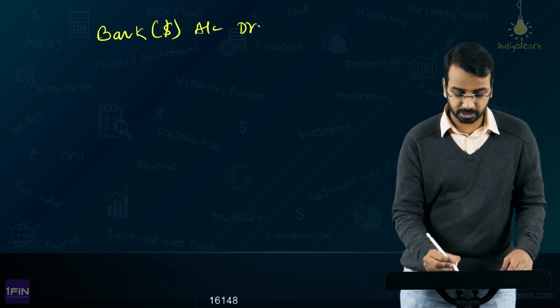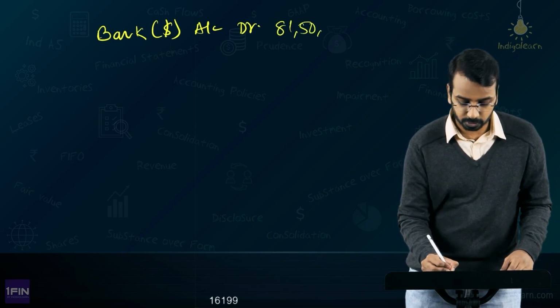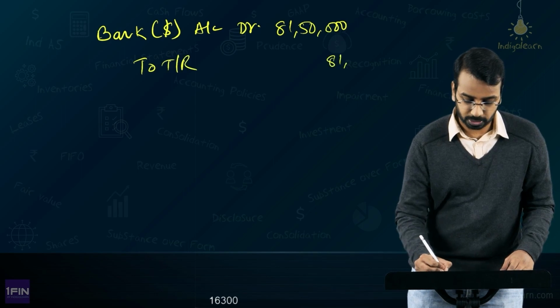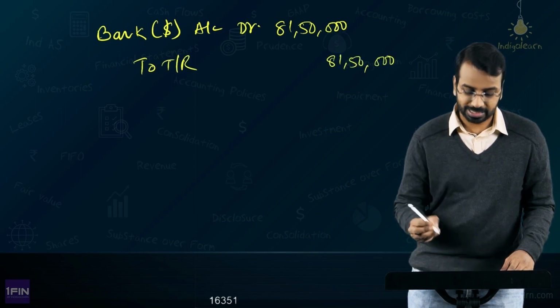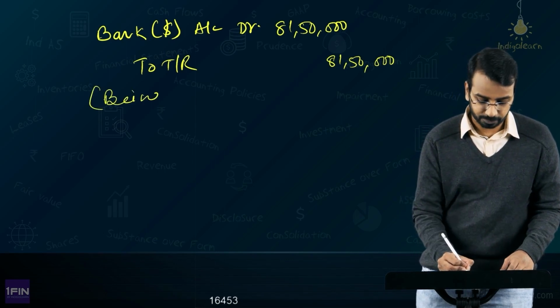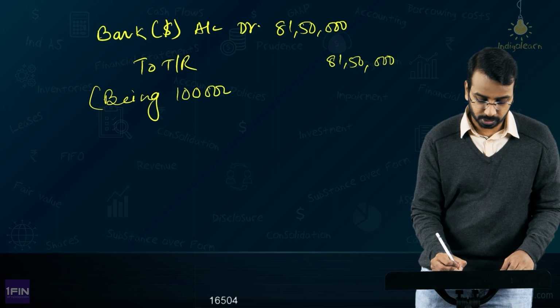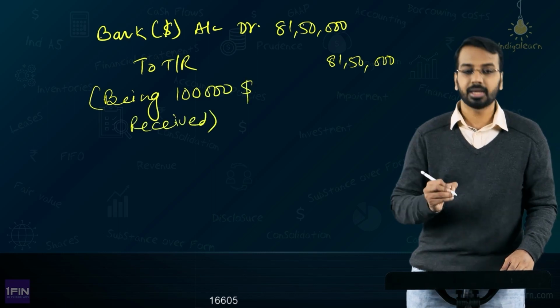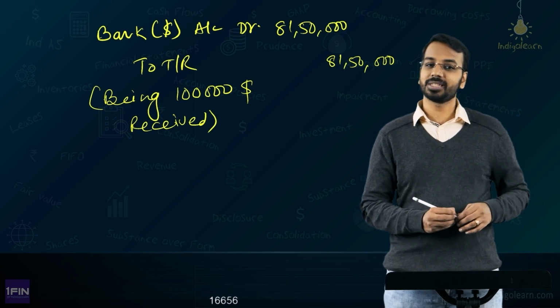How much of dollars did you receive? 81,50,000 worth of dollars you have received, to trade receivable 81,50,000. See, we have recorded in INR because that is the functional currency, but then you will say being $100,000 received, right?